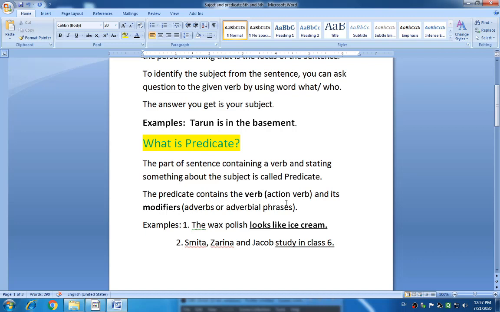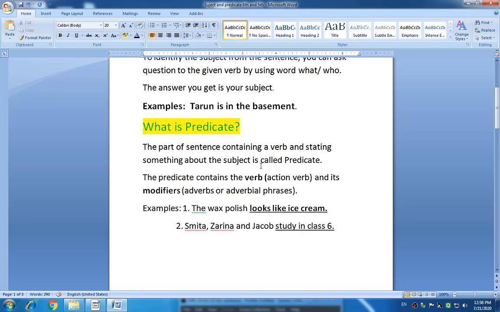The predicate contains the verb, that is the action verb, and its modifiers, meaning adverbs and adverbial phrases, that is the remaining parts. You may not be aware of adverbial phrases and adverbs, but you are aware of the remaining parts, the parts that come after the verb, and that is the predicate.